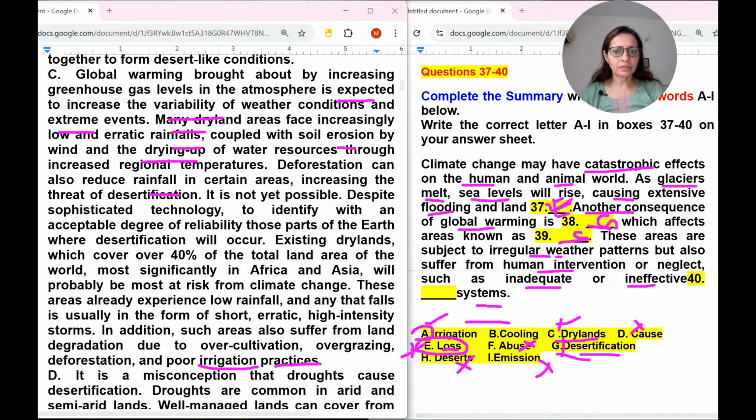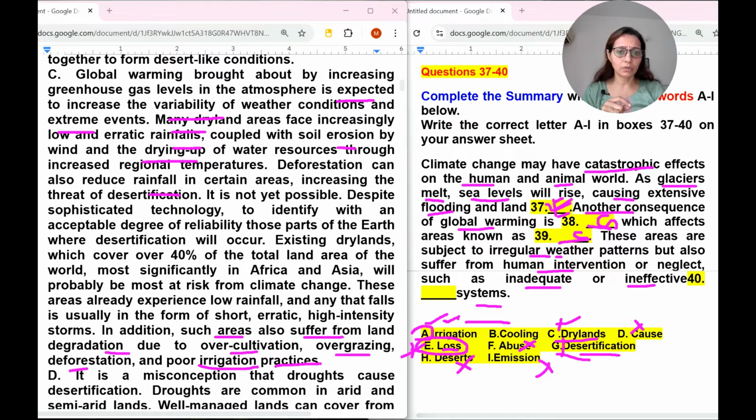Irrigation practices means system they may be talking. So inadequate or ineffective. So throughout they are talking about the same thing, desertification and all. In addition, such areas also suffer from land degradation due to overcultivation, overgrazing, deforestation, and poor irrigation practices. Ineffective or inadequate means poor irrigation practices or system.